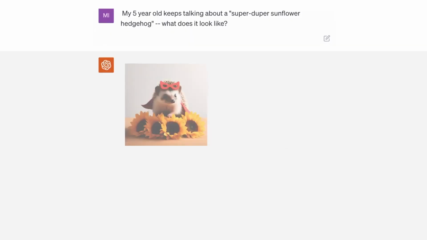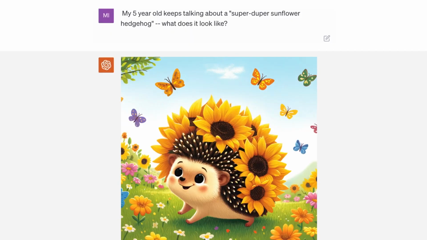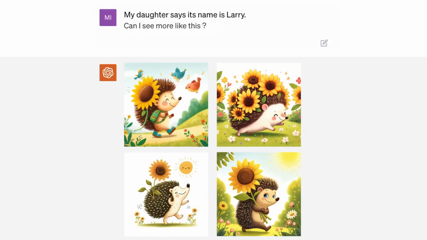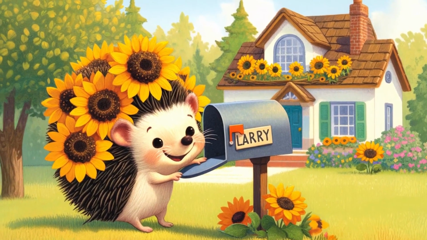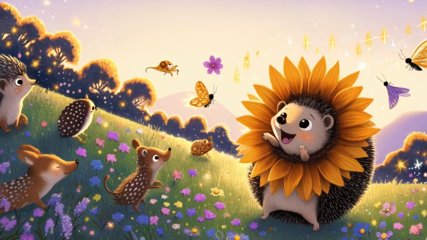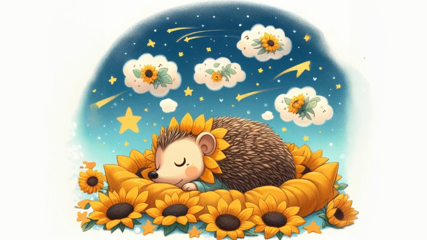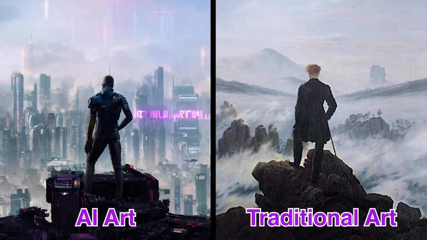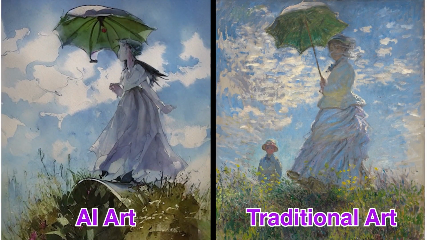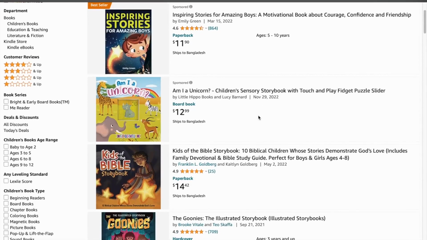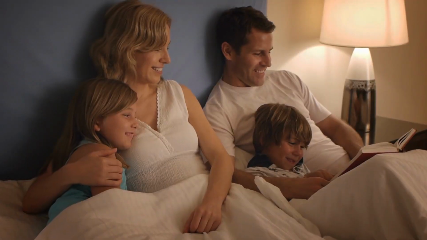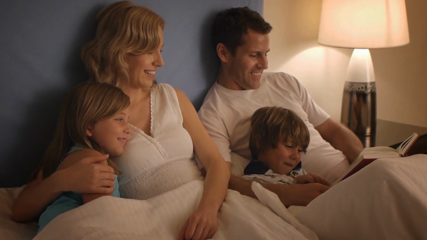Check this out. Here we have a character generated by DALL-E 3, which is a sunflower hedgehog. Now, look at how this character maintains its features, expressions, and even clothing across different scenes. On the right, traditional illustrations that might slightly differ from page to page. So, what's the big deal? Consistency? Kids love characters they can recognize and follow throughout a story. It makes the book more engaging and memorable.